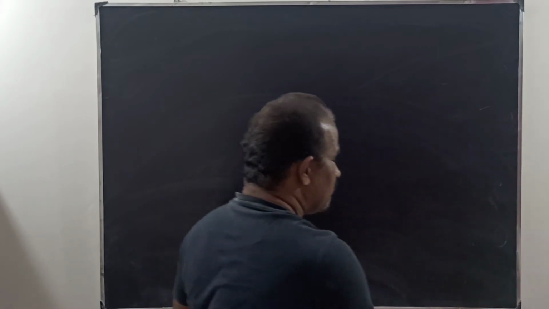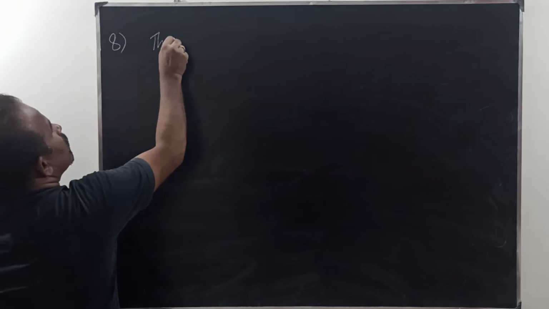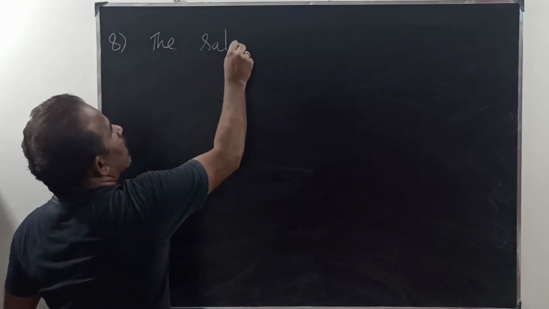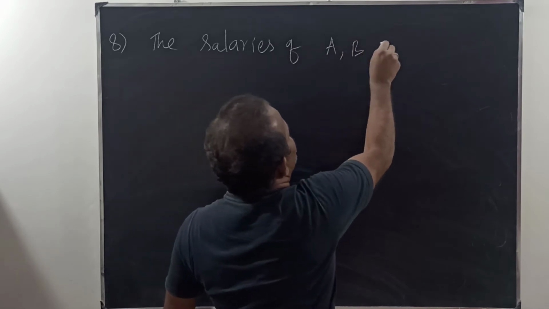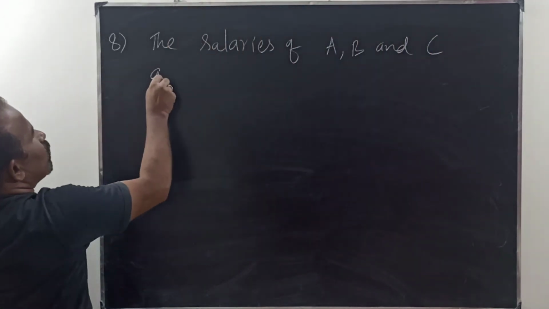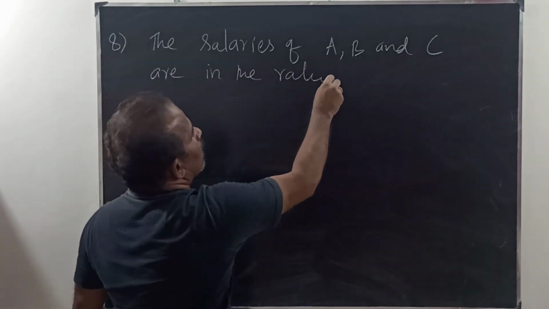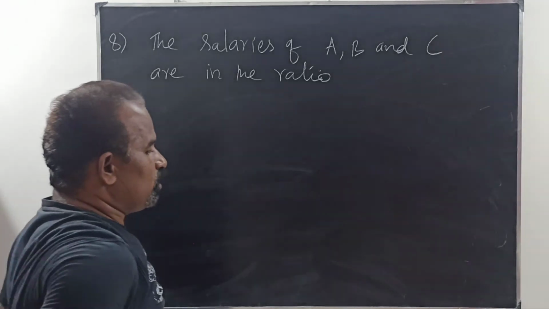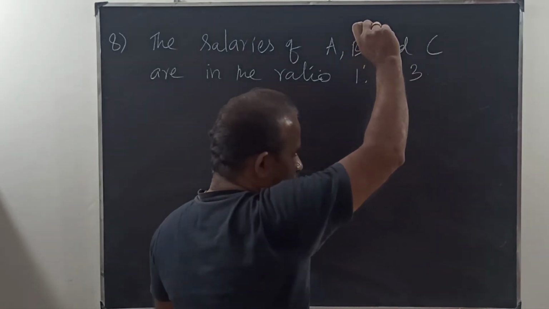Question number 8 is, the salaries of A, B and C are in the ratio 1 is to 2 is to 3.